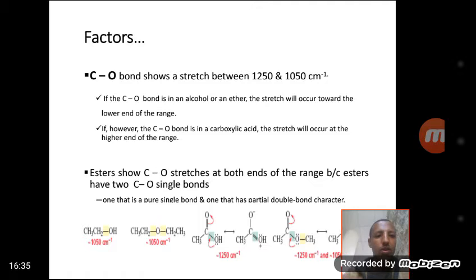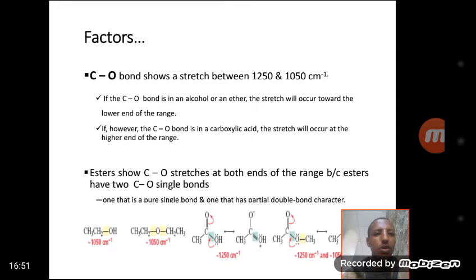Esters show carbon-oxygen stretching at both ends, because of the two carbon-oxygen single bonds.